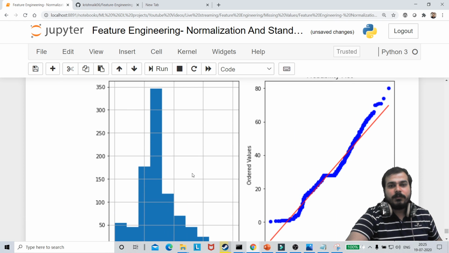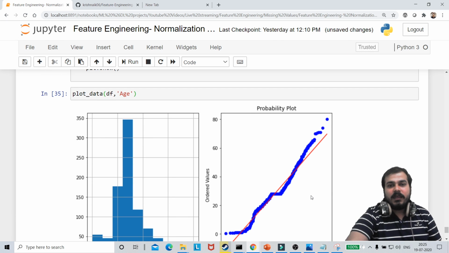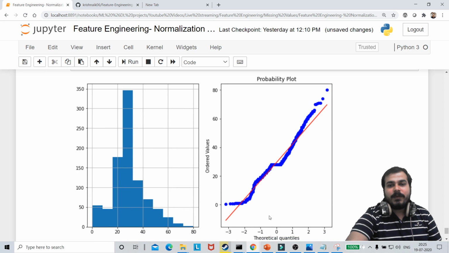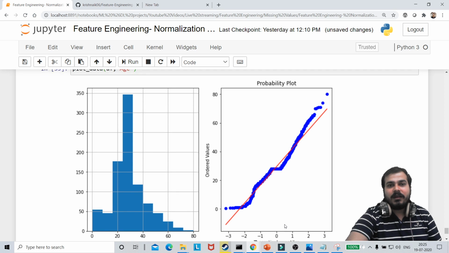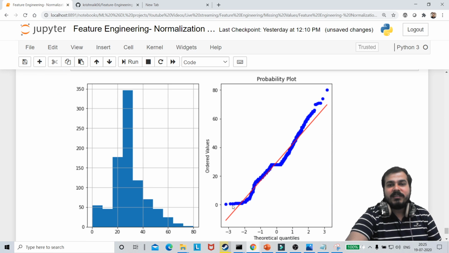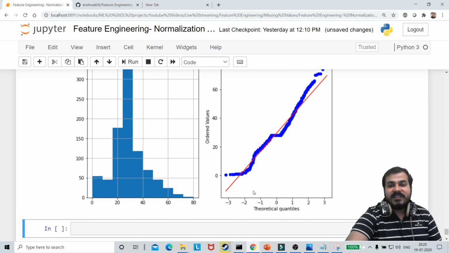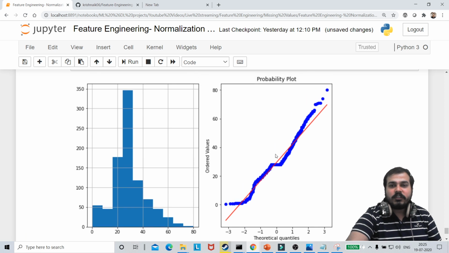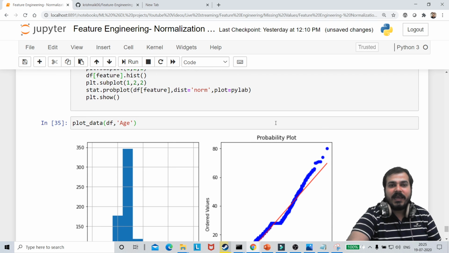Age is basically distributed in this Gaussian distributed way. On the right-hand side, you see that this x value is basically your age. Then you will be seeing these theoretical quantiles, so this is the normally distributed data that has been initialized. And these are all your points. Both are mapped, and if they are falling in a straight line, then we can say that age is normally distributed or Gaussian distributed.